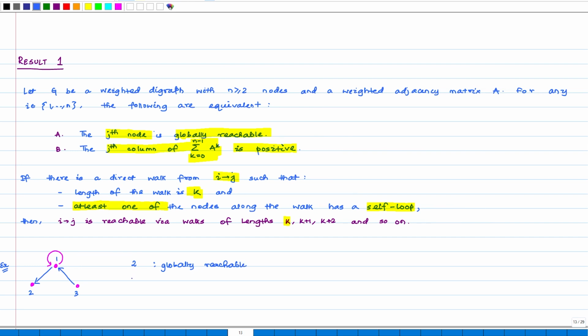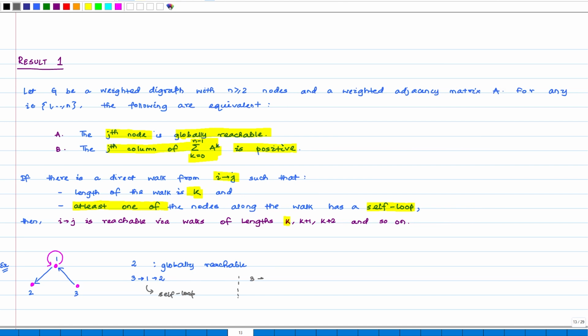And if we start creating walks from node 3 to node 2, this should be via node 1. We see that node 1 here has a self loop. So, this is a walk of length 2.